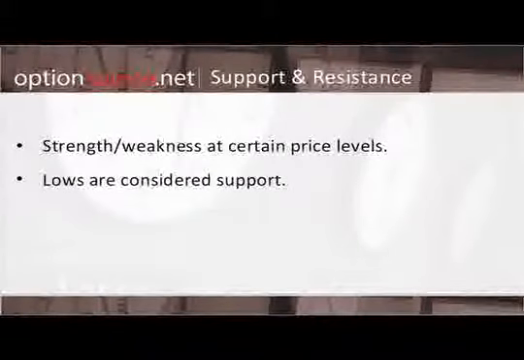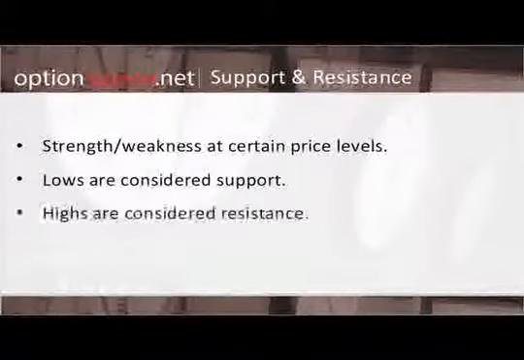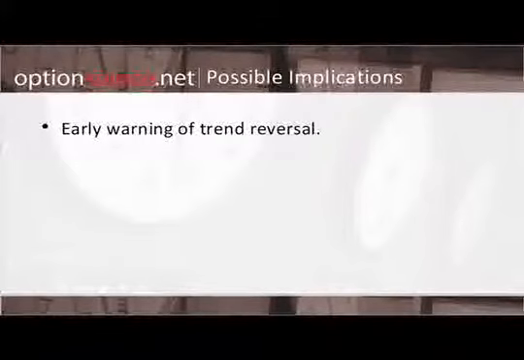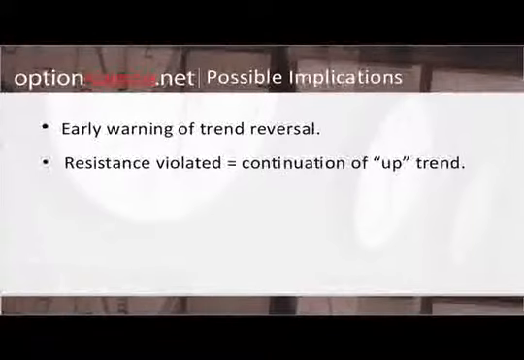Of course, lows are considered support, highs are considered resistance, and some of the possible implications are early warnings of a trend reversal. So if we see a particular pair value trading up into a resistance level and it's tested it several times, the longer it takes to break through, the higher the probability that the uptrend is going to turn around and reverse its direction. Once that resistance is violated, however, we would expect a continuation of the uptrend, and that's why it's important to recognize the characteristic of a continuation of an uptrend.